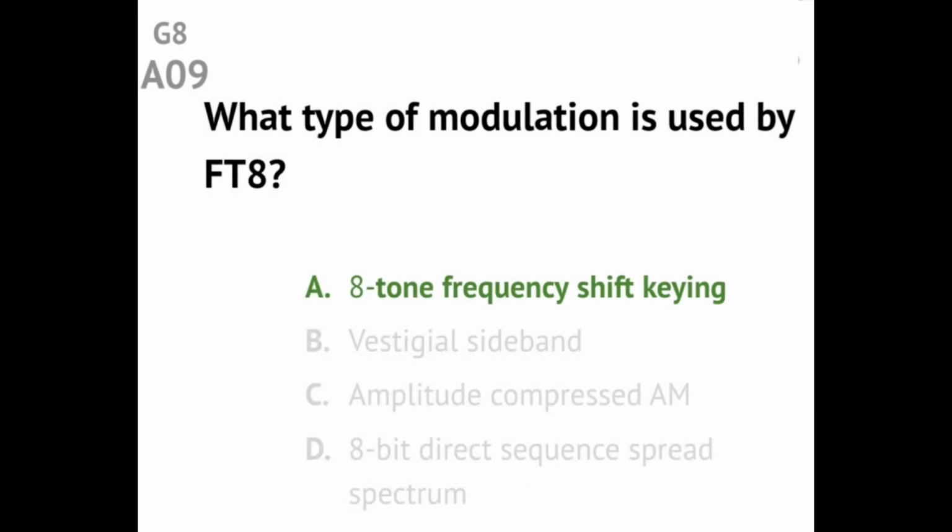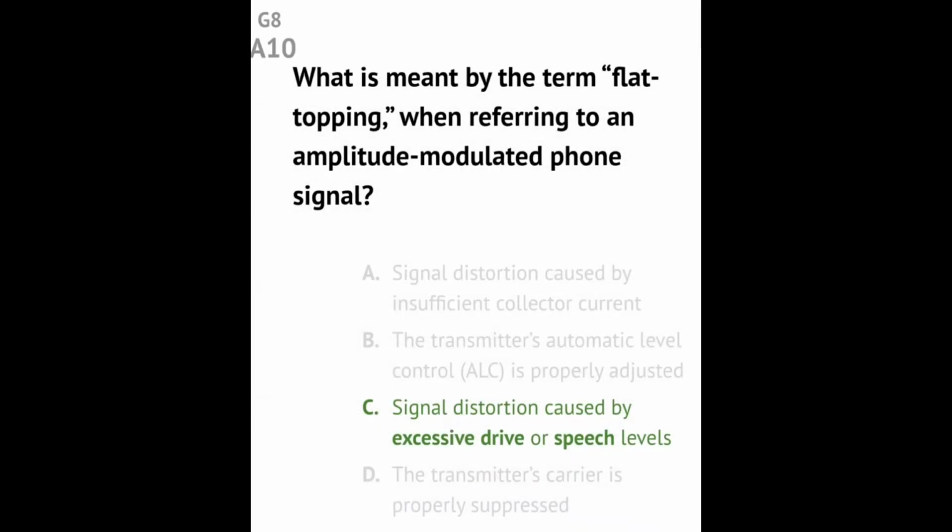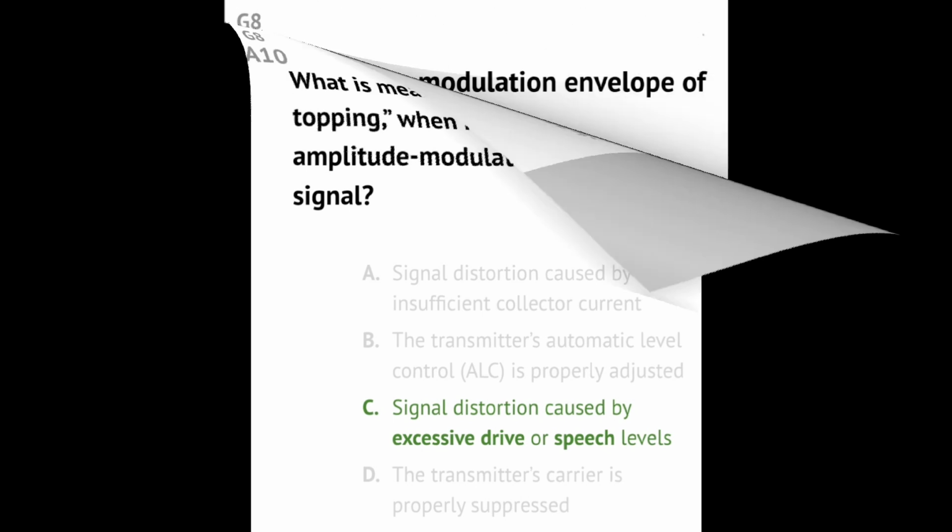Question G8A09 What type of modulation is used by FT8? Answer: 8-tone frequency shift keying. Question G8A10 What is meant by the term flat topping when referring to an amplitude modulated phone signal? Answer: signal distortion caused by excessive drive or speech levels.